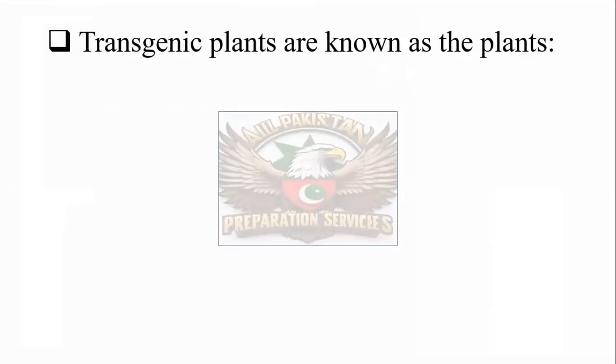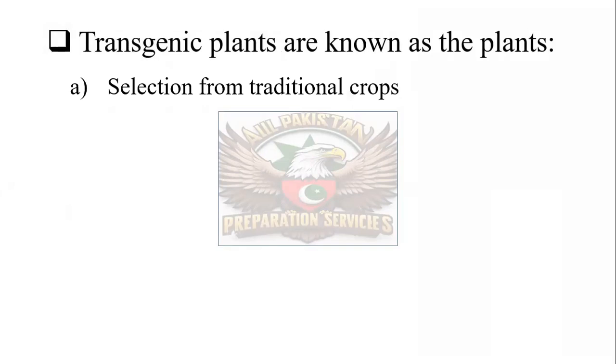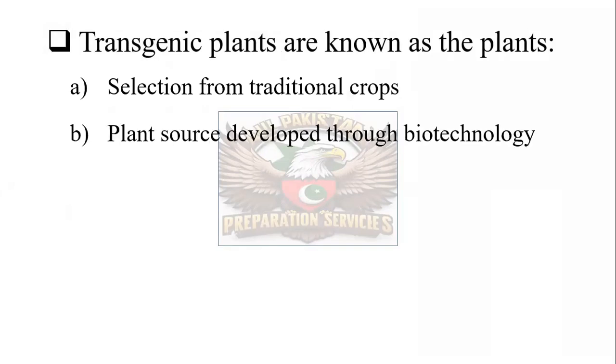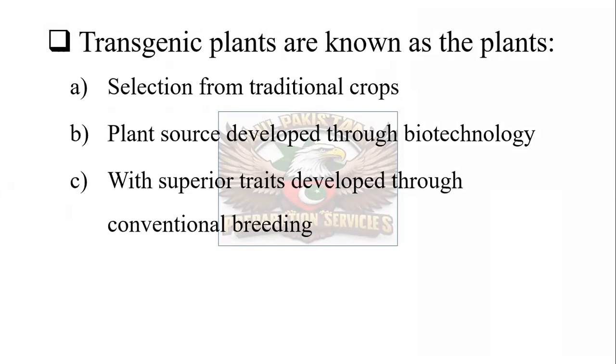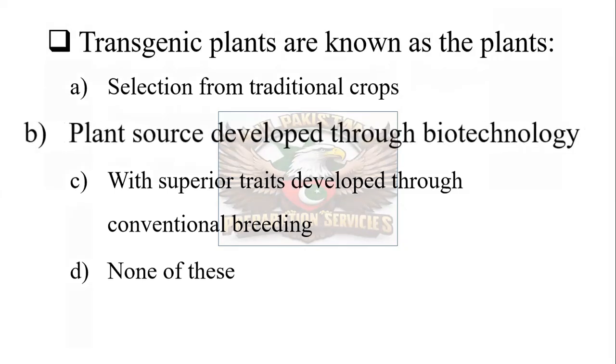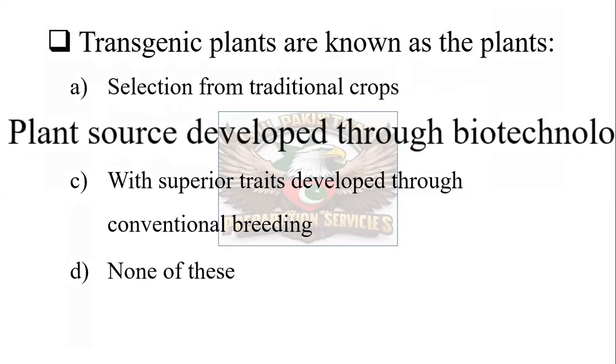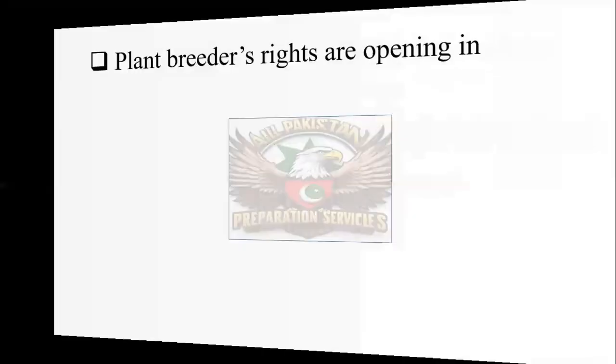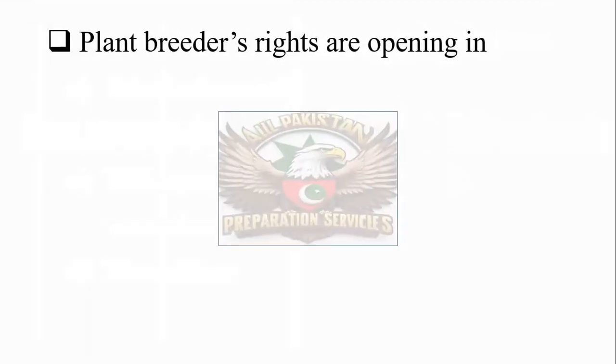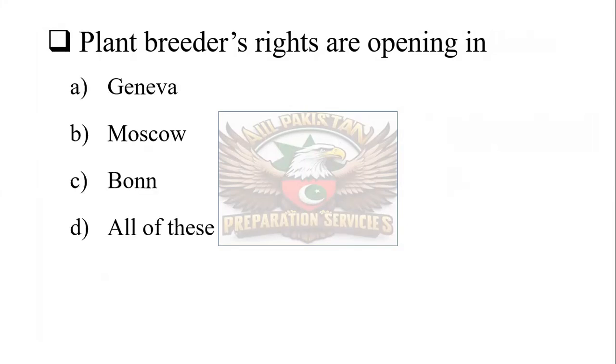Transgenic plants are known as: subplants, selection from traditional plants, plants developed through biotechnology, superior plant traits developed through conventional breeding, or none of these. And the correct one is plants developed through biotechnology. Plant breeders' rights are opening in Geneva, Moscow, Bonn, or all of these. And the correct one is Bonn. Plant breeders' rights are opening in Bonn.